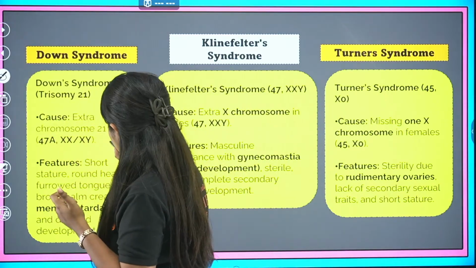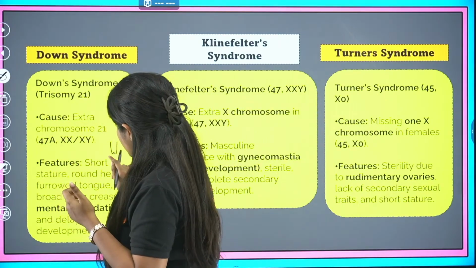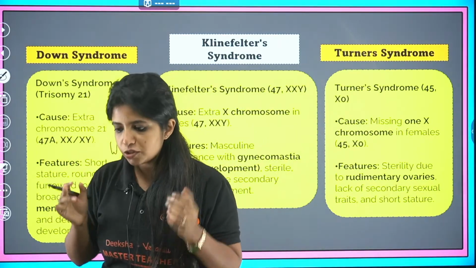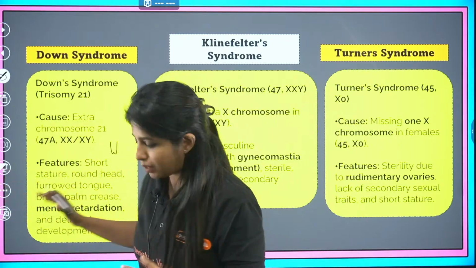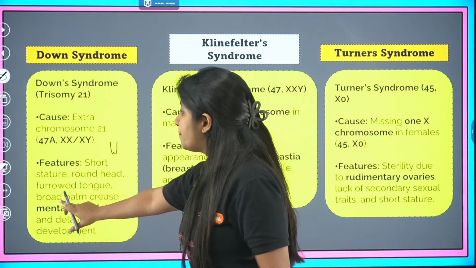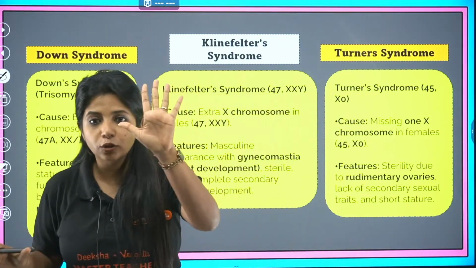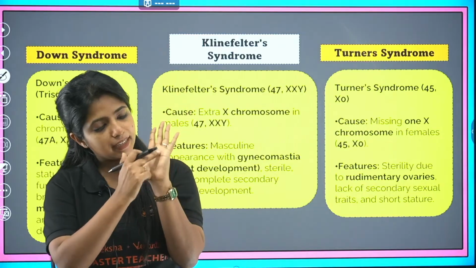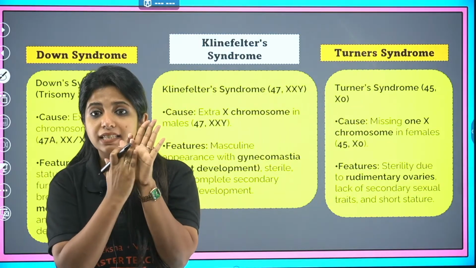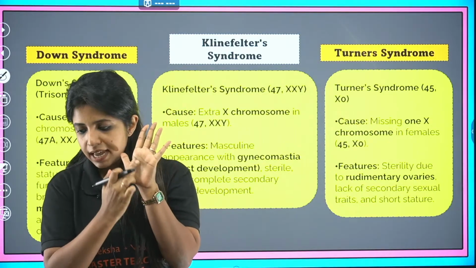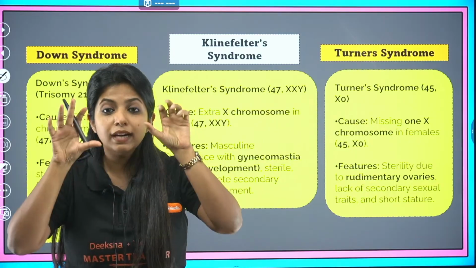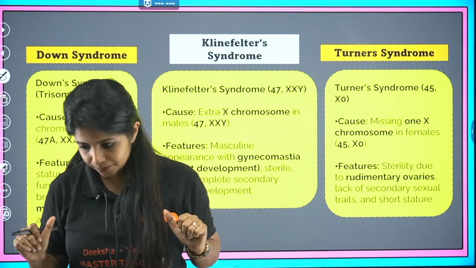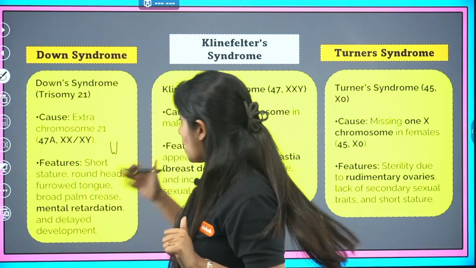By furrowed tongue, you mean there will be a small furrow in the tongue. It's not always there, but it could be there. Furrowed tongue is also a feature. Then there is the broad palm crease. If we look at our palms, we see the lines, but in their case everything else is going to be plain, and mostly these creases are going to be very, very dark. You can clearly see that. That is what you mean by broad palm crease.